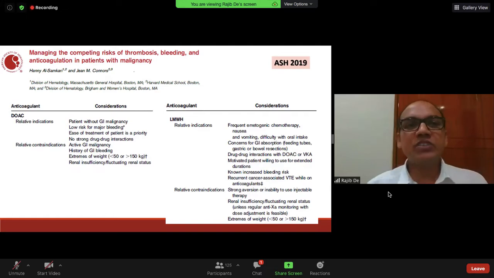In the ASH 2019 paper, there are the indications for DOACs: patients without GI malignancy, low risk of bleeding manifestations, and no strong drug-drug interactions. And the relative contraindications are if there is active GI malignancy, a history of GI bleeding, a documented peptic ulcer, or the extremes of weight, less than 50 or more than 150. If there is renal insufficiency, then there is a relative contraindication.